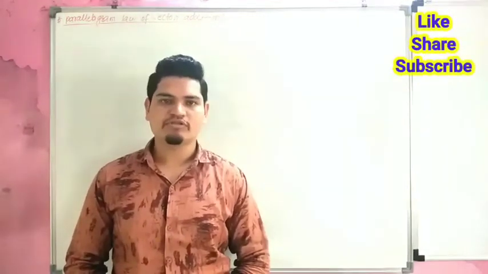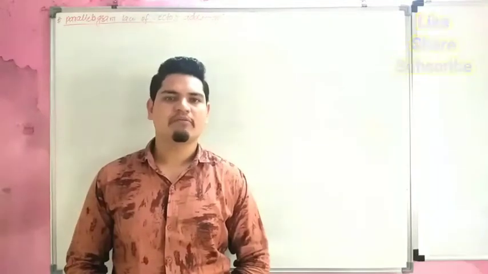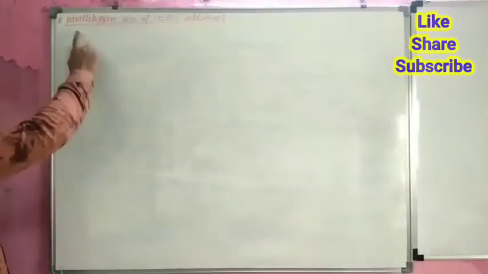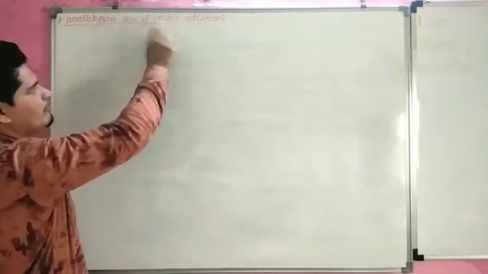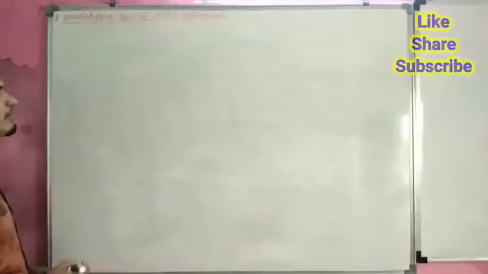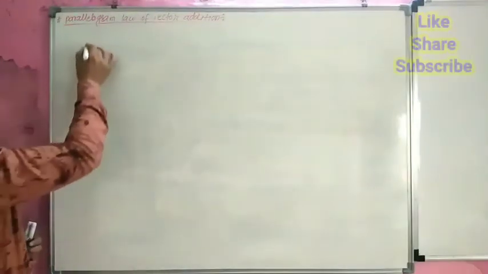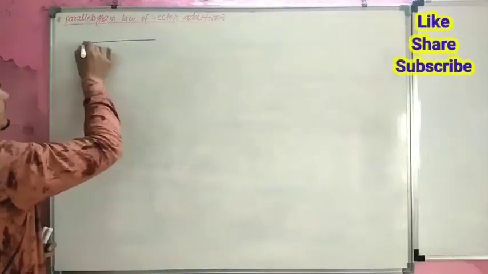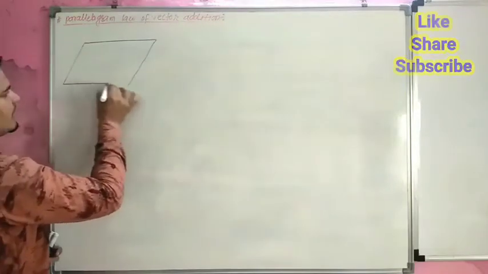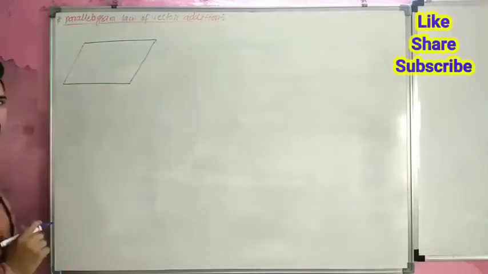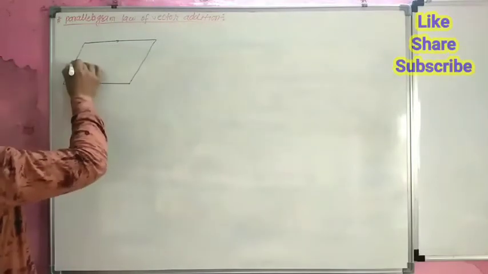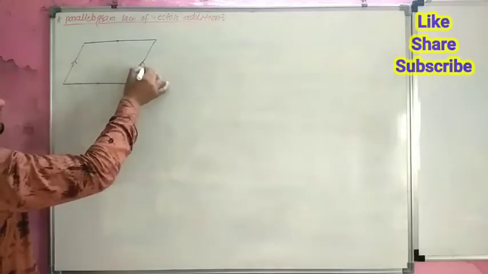It is one of the most important topics. In it we have to consider a parallelogram. This is the parallelogram, and we notate that the opposite sides of the parallelogram are equal. This side is equal and this side is also equal.